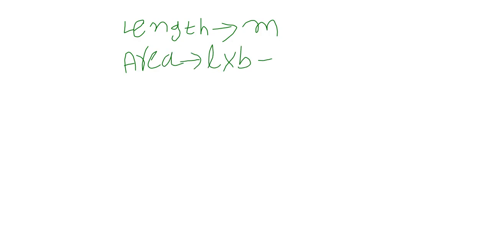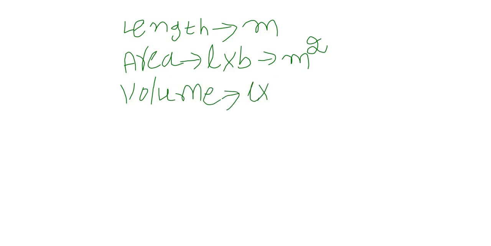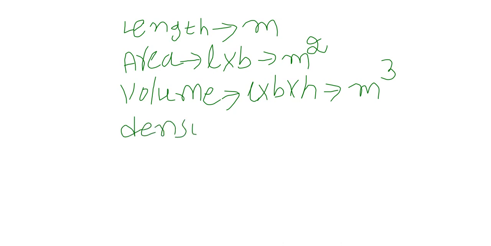The unit of this is meter square. It is the unit of volume. Volume means length into breadth into height. That means meter cube. That is the unit of density.